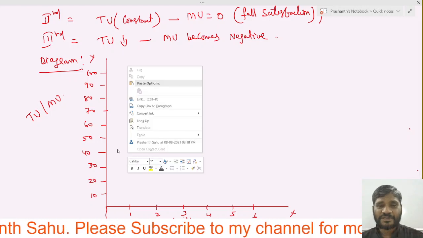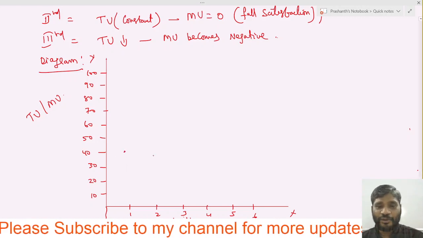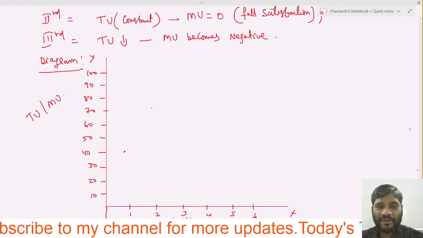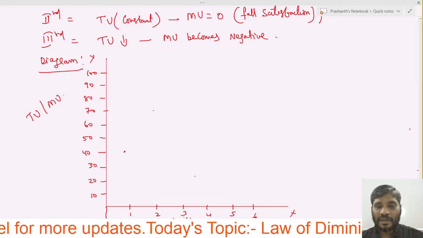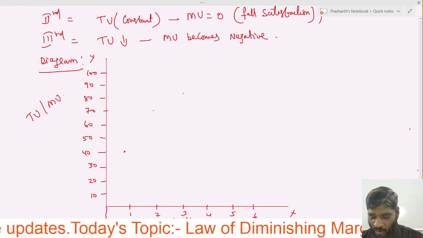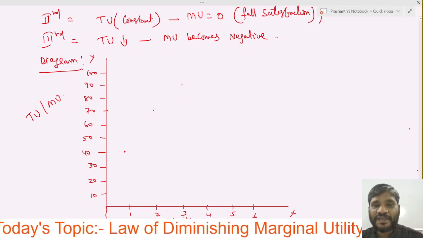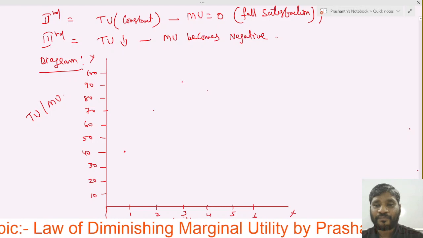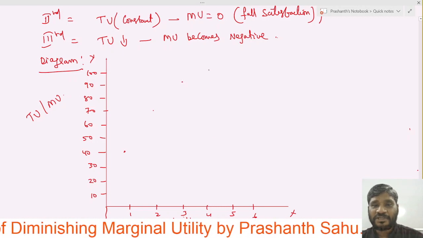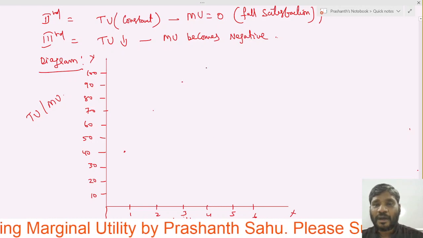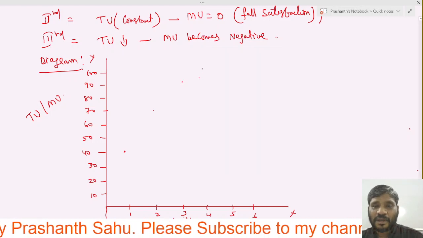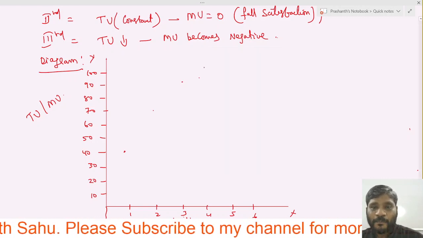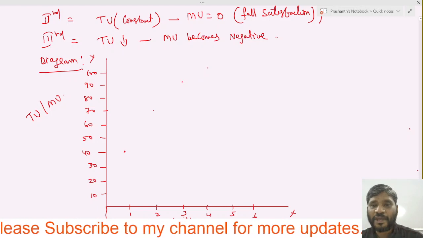At 2 units, it is 70. At 3 units, it is 90. At 4 units, it is 100.